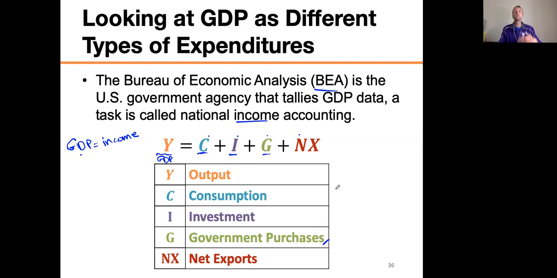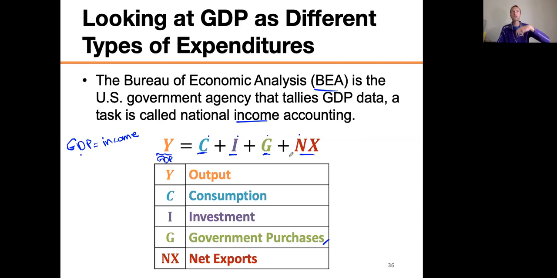We're not talking about money given to individuals, like Social Security or welfare payments. We mean when the government goes out and buys a road, pays for actual goods or services, buys an airplane, something like that. So when the government spends money, it's G. And then we have net exports, which we'll get into in a little bit, but basically it's the amount of exports minus the imports.